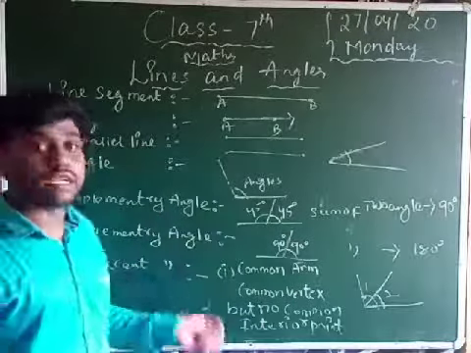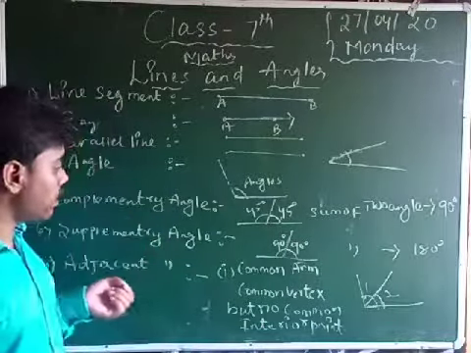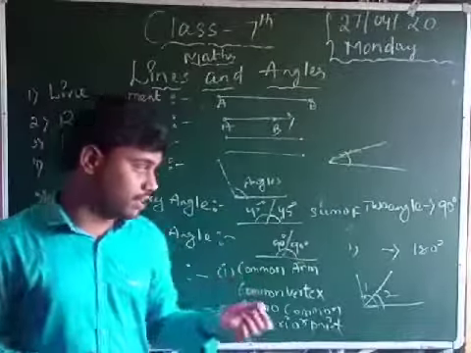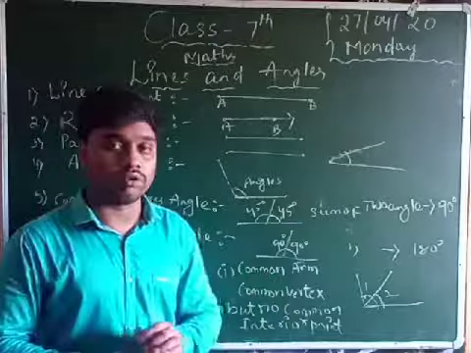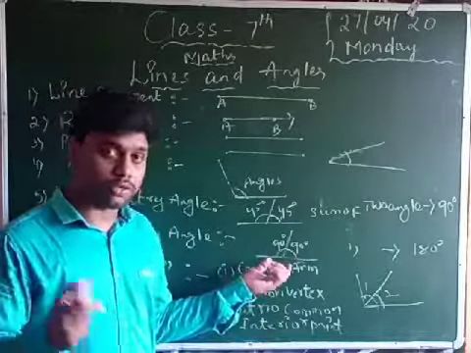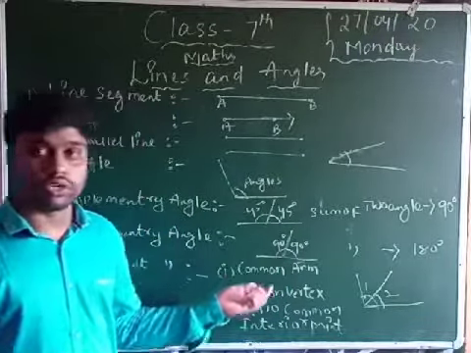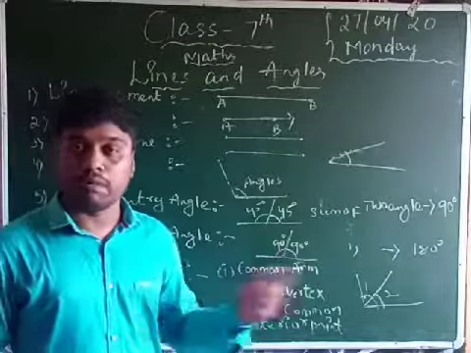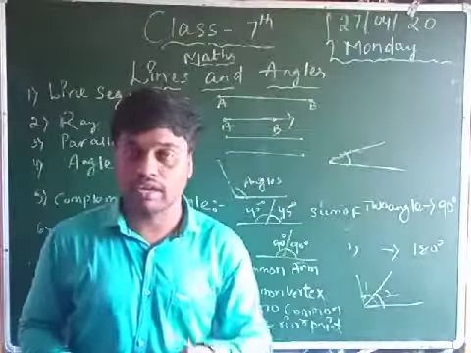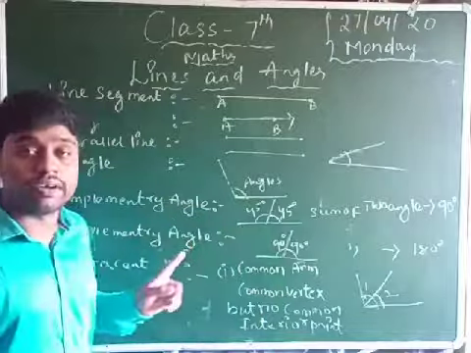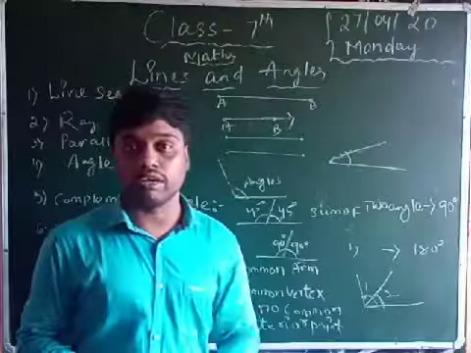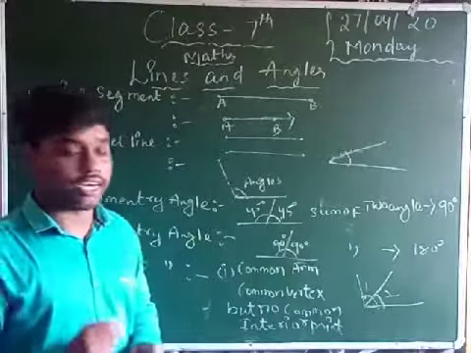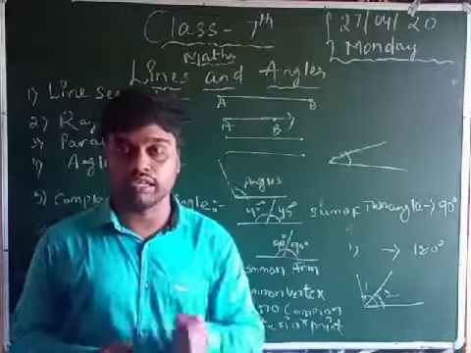Now another topic is supplementary angle. What does supplementary angle mean? Supplementary has the same kind of trick: the sum of the angles is 180 degrees. Take two angles, you can see on the blackboard. Here one is 90 degrees and another is 90. This is not a complementary angle, this is a supplementary angle. Why? Because 90 plus 90 is 180. I already said in the trick that the sum of two angles is 180 degrees, which means 90 degrees and 90 degrees is 180 degrees.